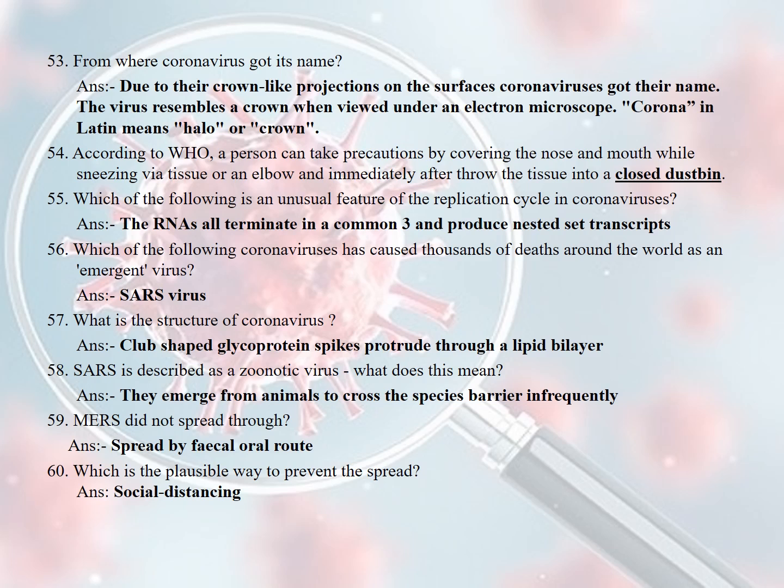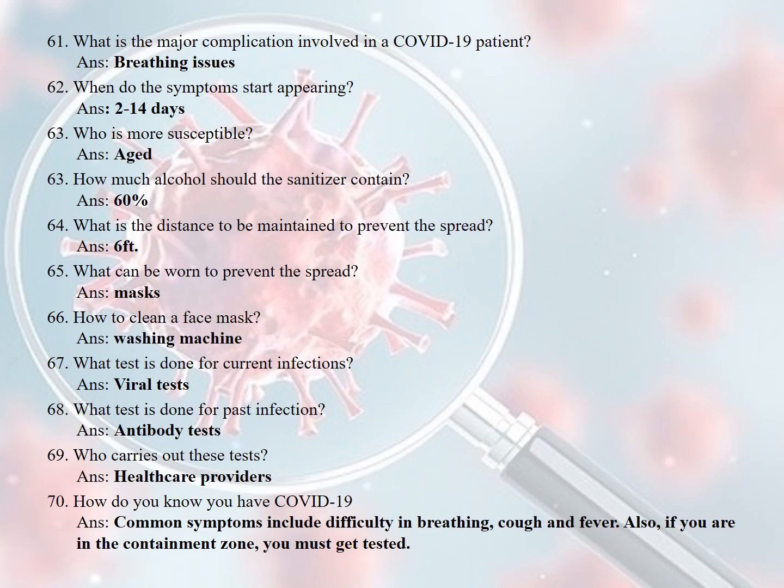MERS does not spread by the fecal-oral route. Scientific study is not available about it. Which is a plausible way to prevent the spread? That is social distancing of 1 meter. What is the major complication involved in a COVID-19 patient, especially breathing issues? When do the symptoms start appearing? 2 to 4 days. Who is more susceptible? Aged persons, or unhealthy or low-immunity persons, are more susceptible.